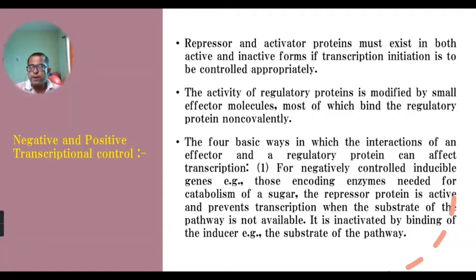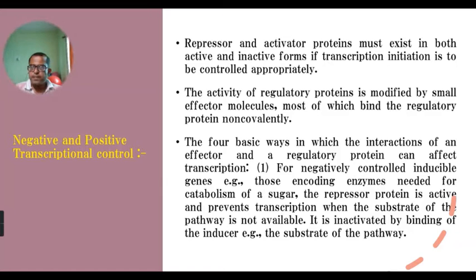Then the RNA polymerase holoenzyme can easily bind to the promoter and initiate the gene expression. So the effector molecule decides whether that regulatory protein, either repressor or activator, is active or inactive.